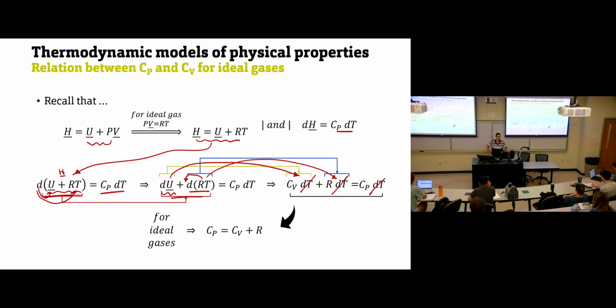Clear? So again, in summary, we have internal energy, Cv dT, and enthalpy, Cp dT. One is the heat capacity at constant volume, the other the heat capacity at constant pressure. If you have liquid or solid, Cp and Cv are the same, so any change in internal energy equals any change in enthalpy. For an ideal gas, Cp equals Cv plus R, so the change in internal energy is not equivalent to the change in enthalpy. Any questions?